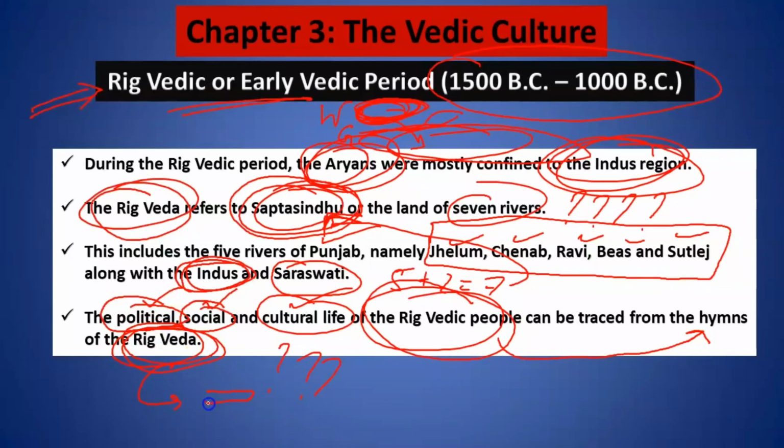That means in the different hymns, they have mentioned how they used to organize themselves, what was their social life, their cultural life, and their economic life too. So from the written text, we have found out about it.